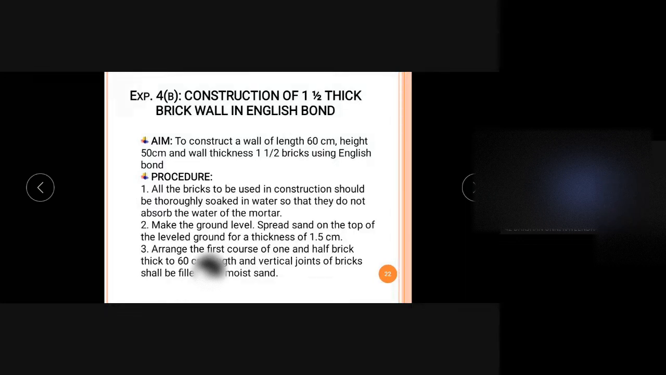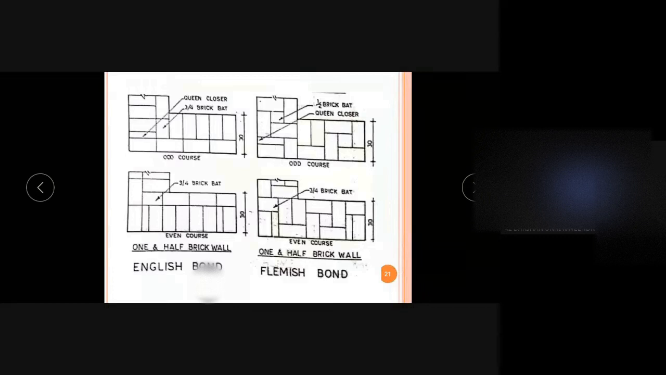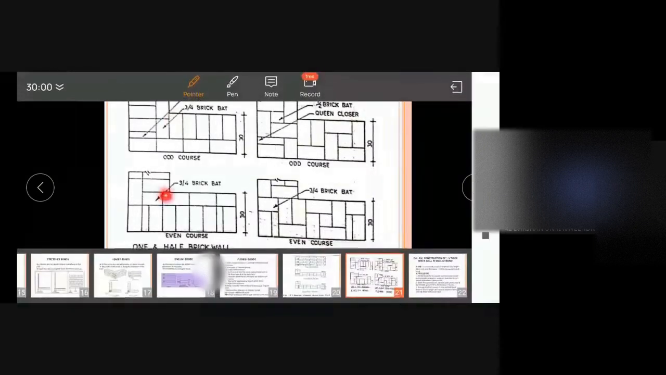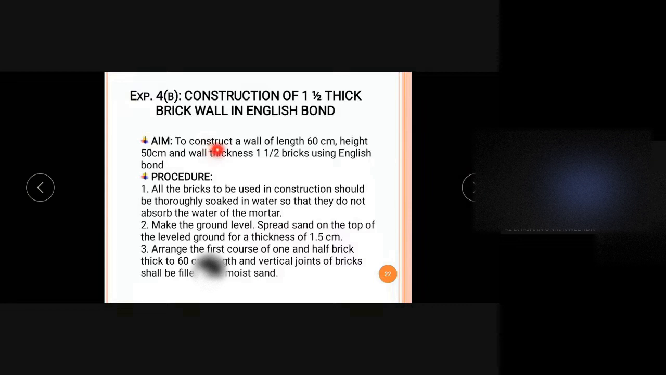Next, we can see the next experiment, that is construction of a 1.5 brick thick wall in English bond. We have already seen the plans, so we are arranging the bricks like this in order to construct. The aim is to construct a wall of length 60 centimeters, height 50 centimeters, and wall thickness 1.5 brick using English bond.